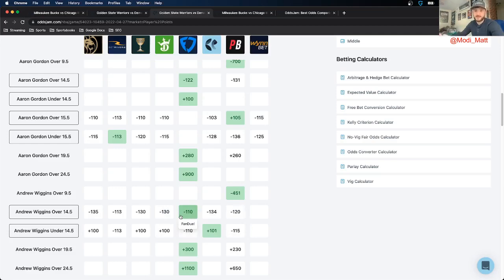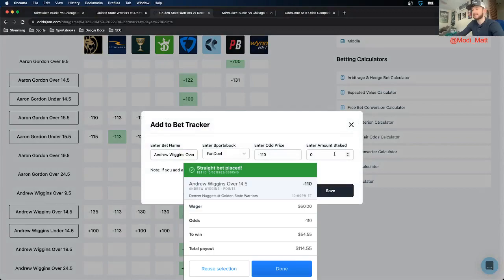And this is another way in which you can use the OddsJam's free page to find valuable bets. Every other book, except for BetRivers, prices it pretty decently higher than this minus 110 odds. And that shows that you're getting a true outlier, a true positive expected value bet if you're finding 1 or 2 books that have it significantly different than the rest, which makes me think that FanDuel just might not have this one priced properly if every other book has a different one. So that's why I like this one a lot.